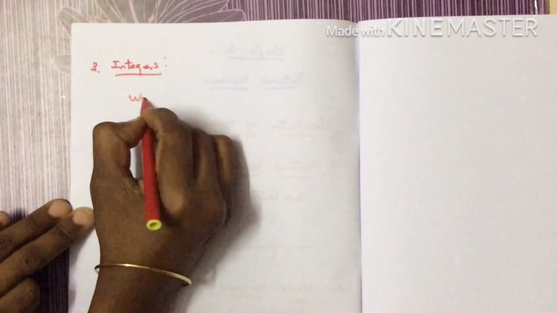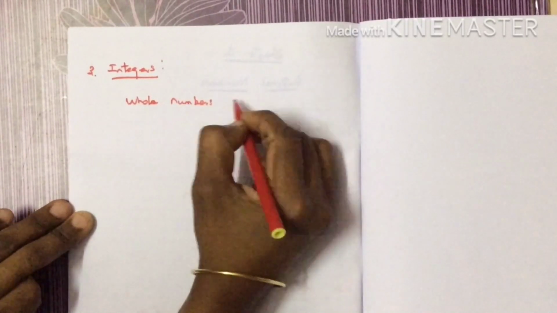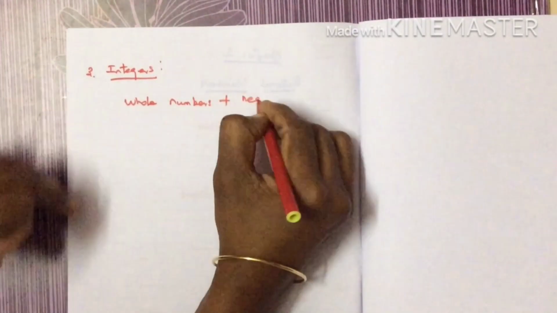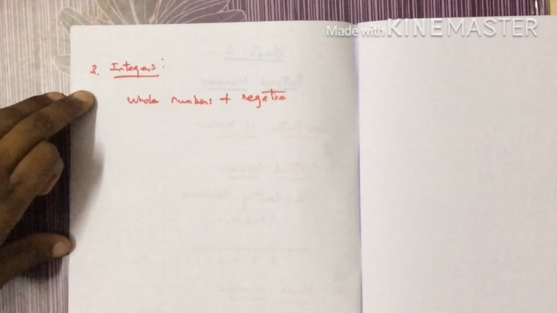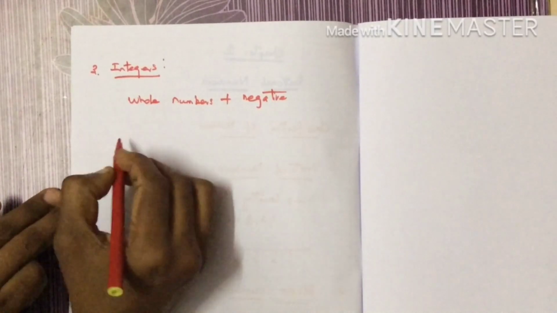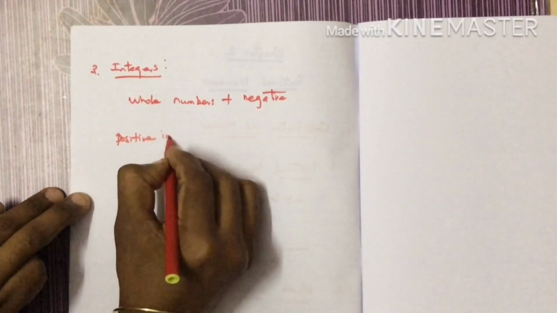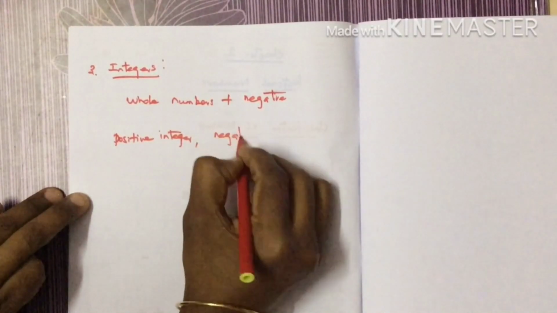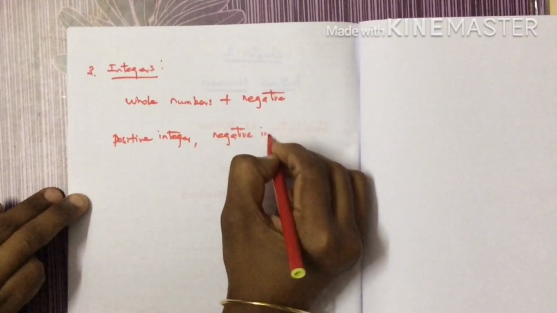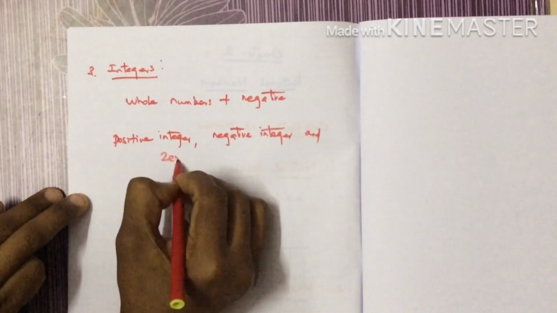The third classification is integers. To the whole numbers, if you add negative numbers, then we can call it integers. So integers have positive integers, negative integers and 0.